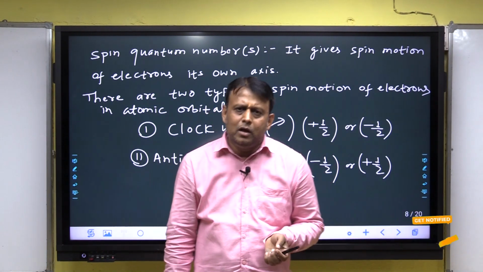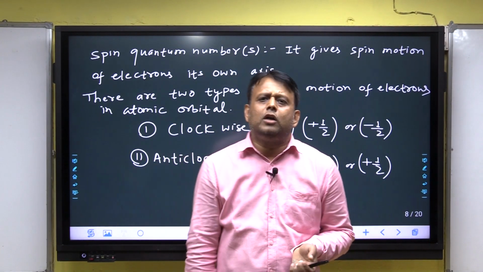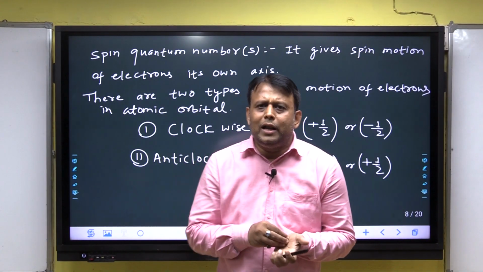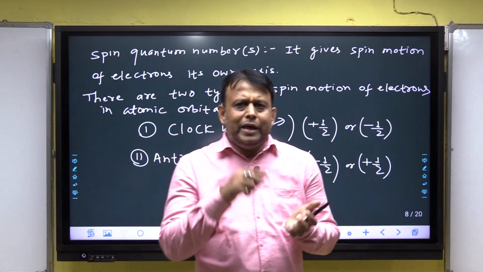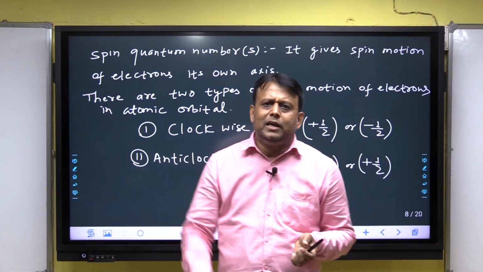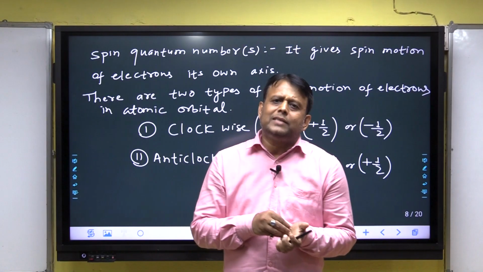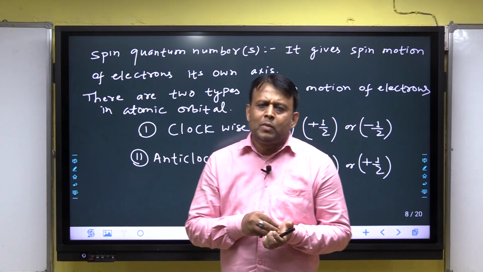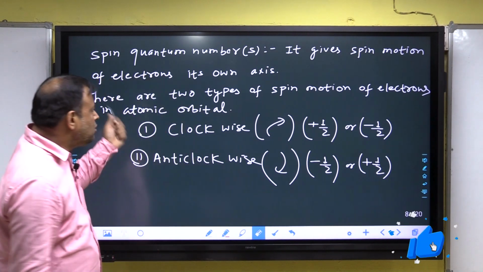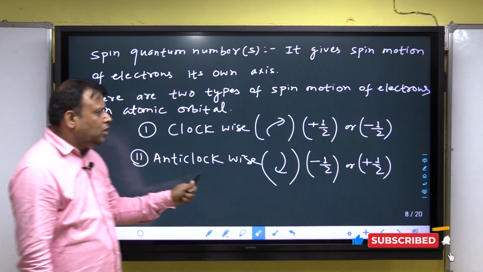I am repeating, the spin quantum number was introduced by Uhlenbeck and Goudsmit. According to them, the electron moves on its own axis in a spin motion. That means the electron has a spinning motion, and there are two types of spin motion, clockwise and anti-clockwise.